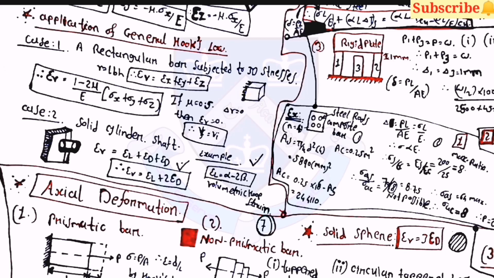Then, for the applications of general Hooke's law, there are two cases. First one is a rectangular bar subjected to 3D stresses, and the second one is a solid cylinder shaft. So for the first case, epsilon v is equal to (1 minus 2 mu) upon E into (sigma x plus sigma y plus sigma z), and for the second case, epsilon v is equal to epsilon l plus 2 into epsilon d.